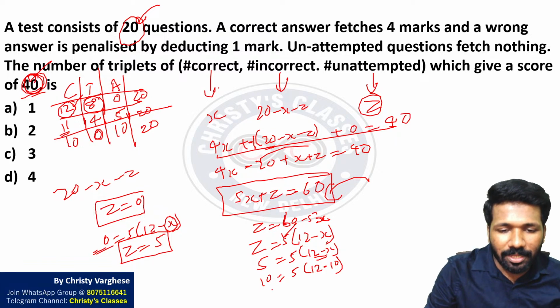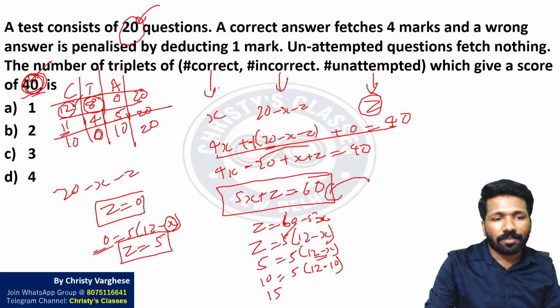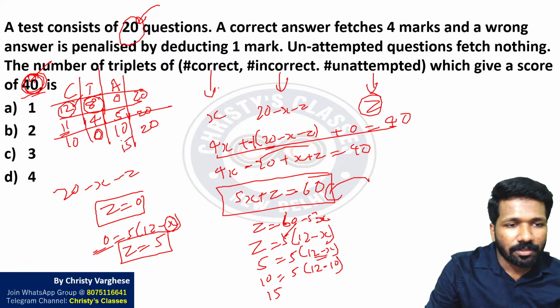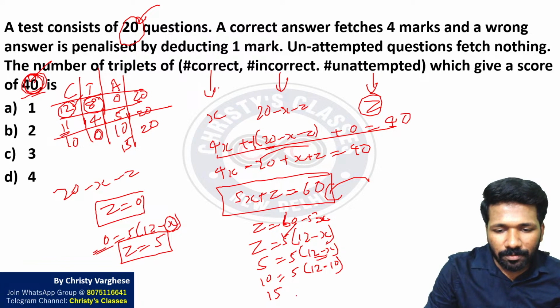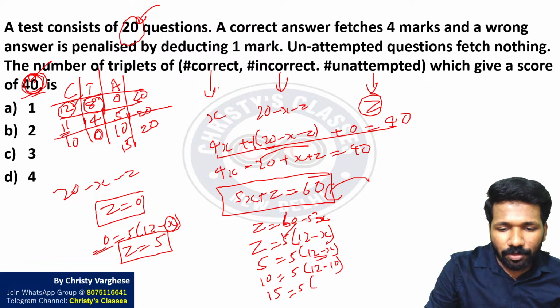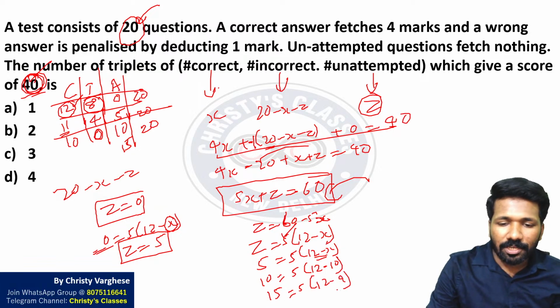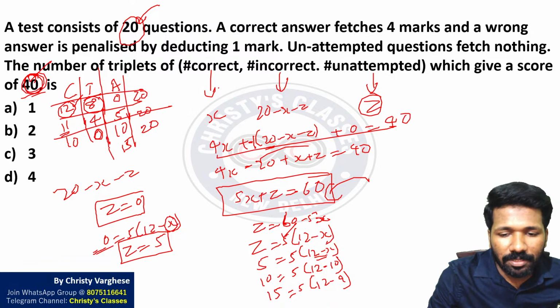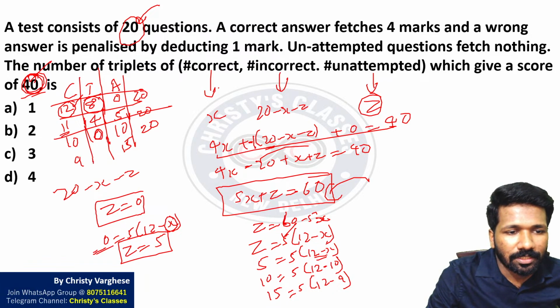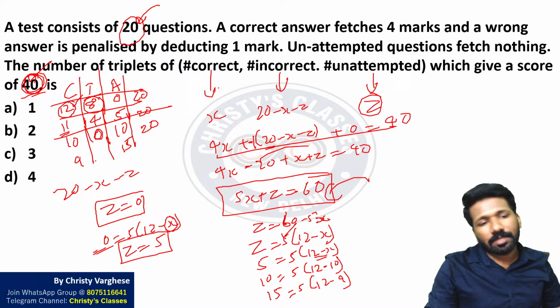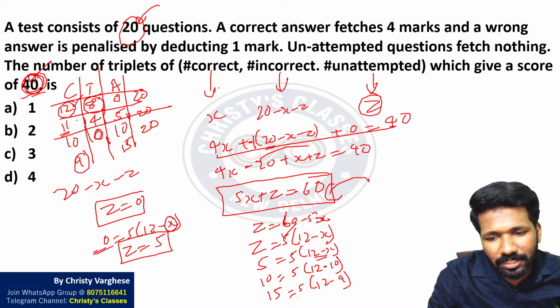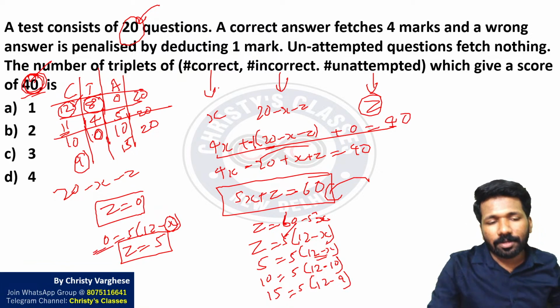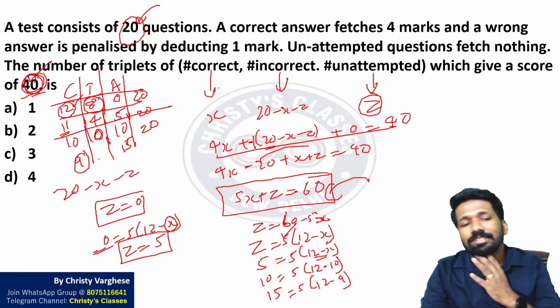Any other possibility remaining? Another possibility remaining is 15. Let us check that. 15 is also a multiple of 5. So 5 into (12 minus 9) should be obtained. 12 minus 9 is 3, 3 into 5 is 15. 15 unattempted means it will be 9 correct. Yeah, there comes the problem. This will not reach 40. That is a problem. This will not reach 40 if this is the case.